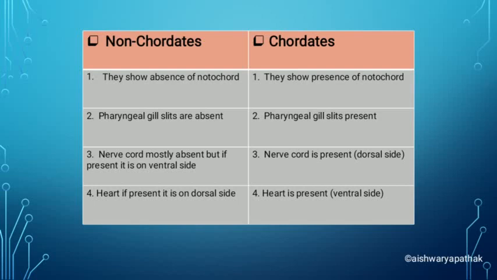Now what are pharyngeal gill slits? Pharyngeal gill slits are the openings which are present between the pharynx, or you can say throat, and the outside surrounding. So what is the use of these pharyngeal gill slits? These are used for respiration, that is for gas exchange, and also used for filtration, like a filter of food particles from the water. Okay, so non-chordates show absence of pharyngeal gill slits, whereas chordates show presence of pharyngeal gill slits.